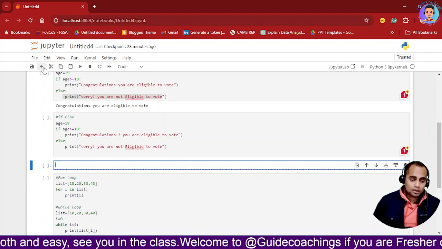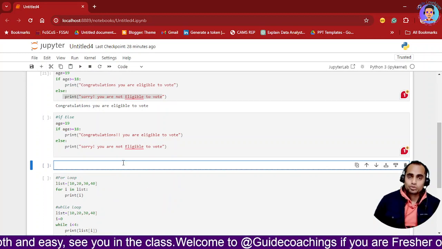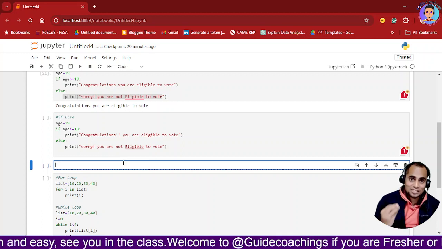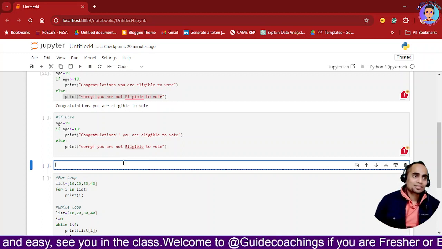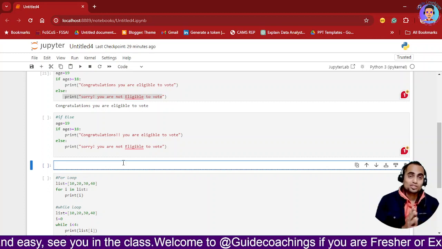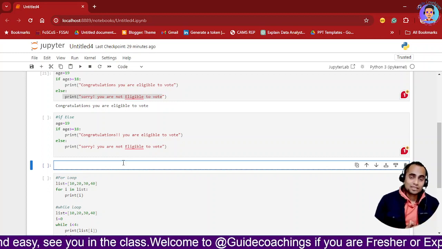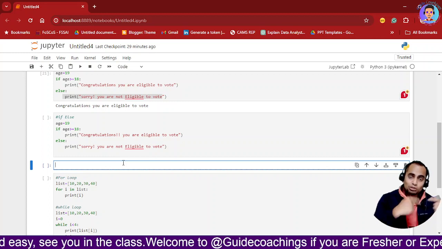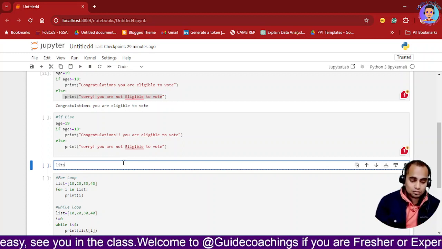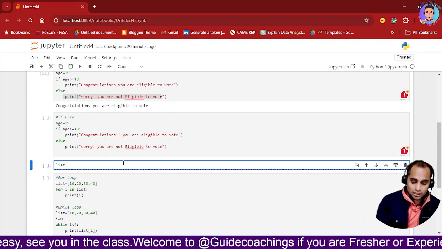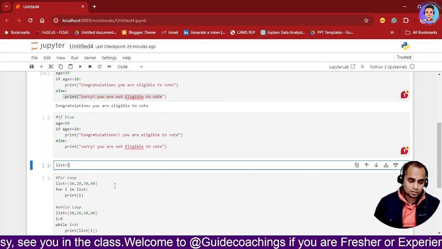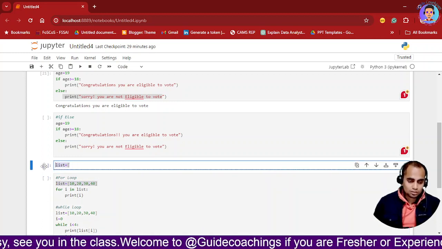So again I will add the for loop over here. Now the for loop is again going to be a very magical thing, I would say, because it is going to be very helpful for you to traverse all the elements, to get the results very quickly and to get to the bottom very quickly. So see, we have a list of elements. Let's suppose this, we have a list.